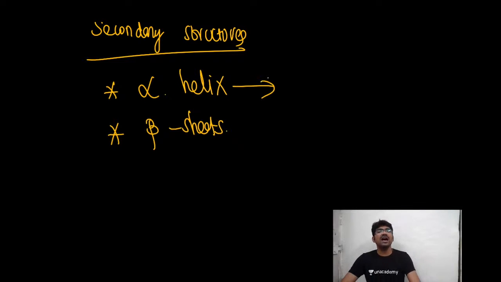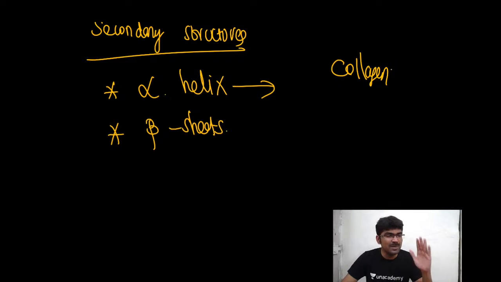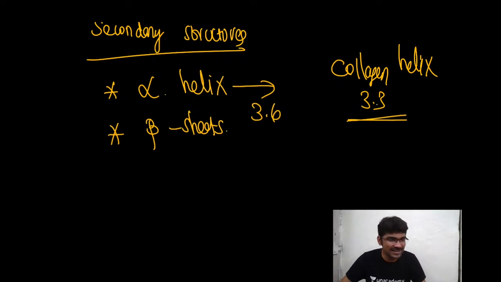Okay, so in the alpha helix, in one turn, if you see the number of amino acids, I don't encourage you to memorize the number of amino acids. That's why I'm not going to tell that. The number of amino acids per turn will be different in alpha helix and collagen helix. Is this clear, Nitish? No need to memorize these numbers. Anyway, it is 3.6 in the alpha helix, and in collagen helix I think it is 3.3. It will be different.